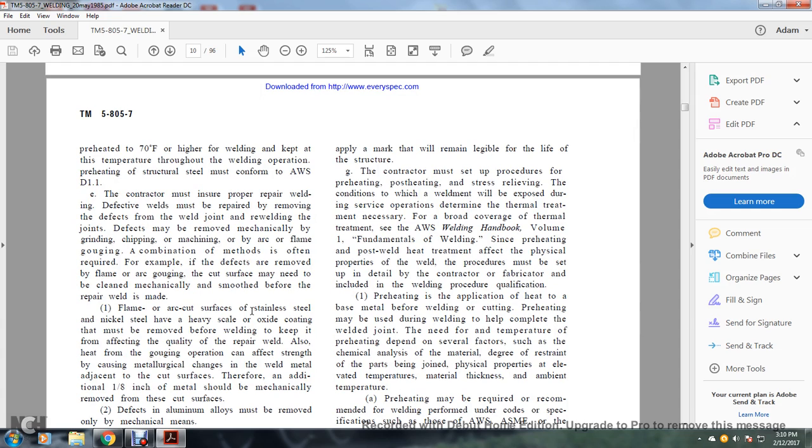Flame and arc cutting surfaces, stainless steel. The nickel steels have a heavy scale oxidizing coat which must be removed to keep it from affecting the quality of the repair weld. Also, the heat from the gouging operation can affect the strength because of the metal exchange with the weld metal adjacent to the cut surfaces. Therefore, an additional 1/8 of an inch of metal should be mechanically removed from these cut surfaces.